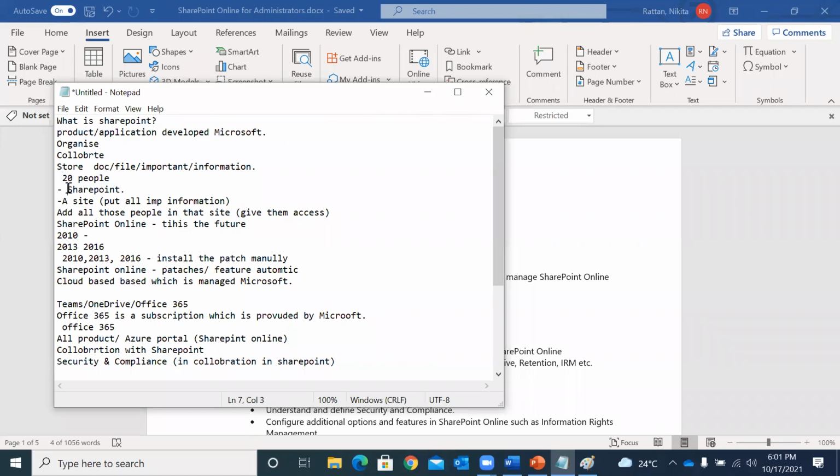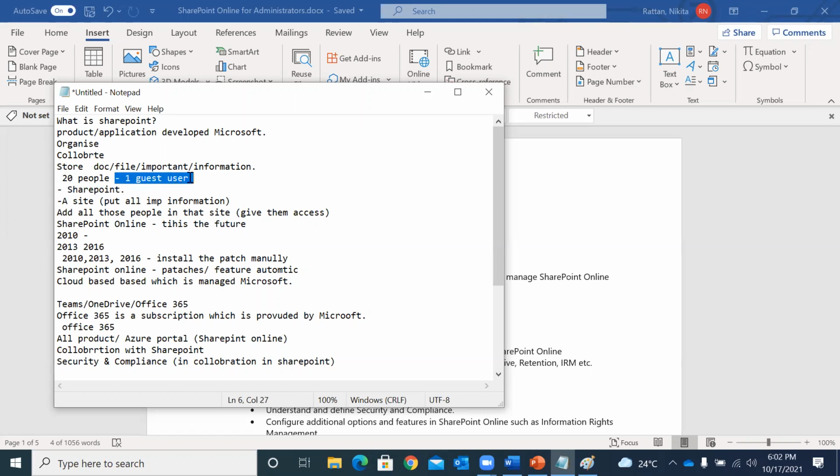Later in a day, you get another task saying we have one user who is not part of your team. Probably he or she is in your company, or probably outside your company, because companies do collaborate with other companies in today's environment. So you get a task that apart from these 20 people, you have one user who is from a different team altogether. However, he or she also needs access to these folders or files which you have added in your SharePoint.